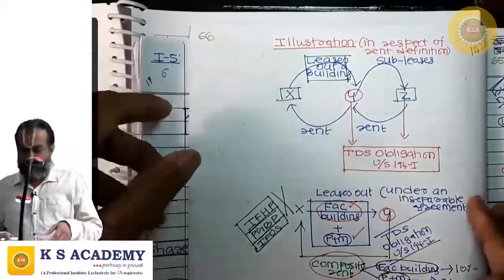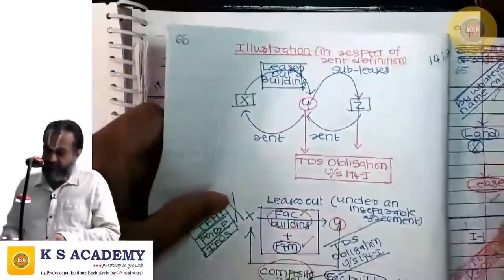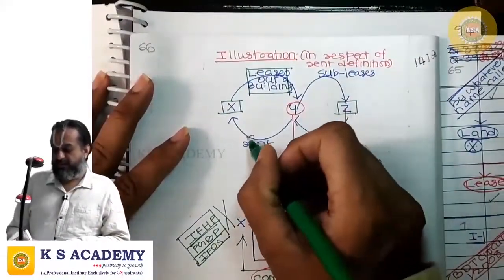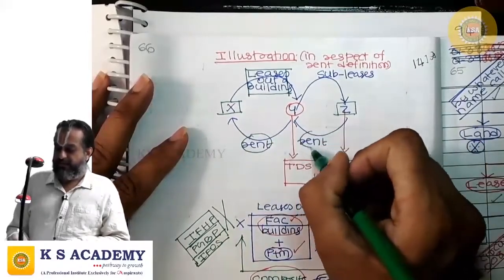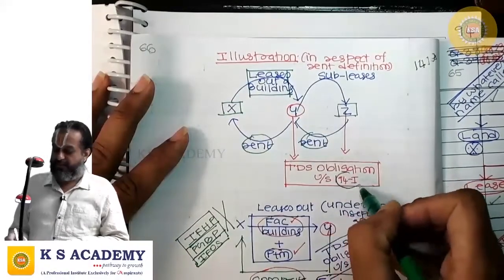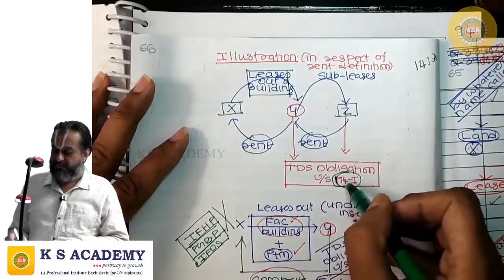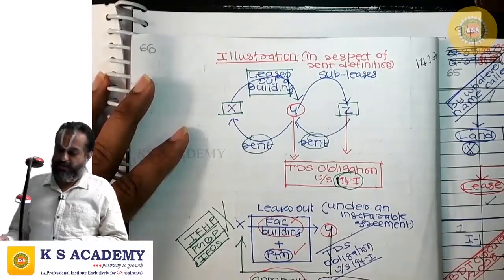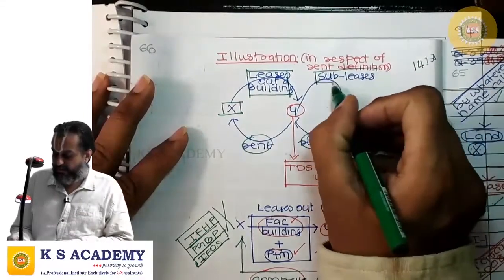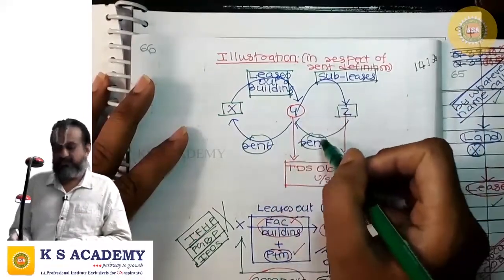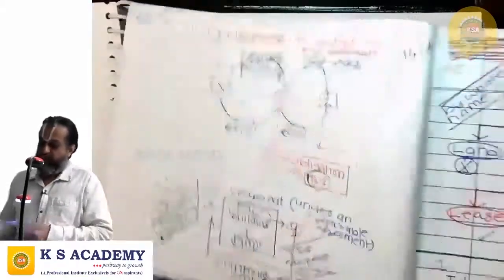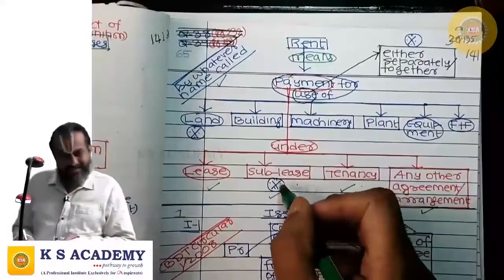In this case, Y will be paying rent to X, Z will be paying rent to Y. Both shall be subject to TDS under section 194I. Why? Because this is also a payment for use of building. So it may be under lease or sublease also.